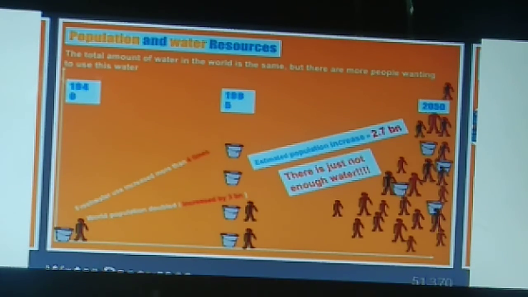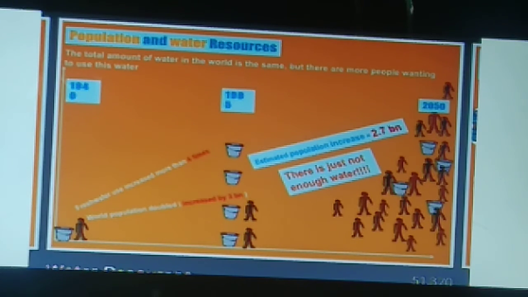Now see, with the help of this diagram we can see the division of population and water resources. If we talk about the earlier years, there is only a single man, so he can easily avail the water. In the next coming years, only two people need water, but there is a lot of water from which they can satisfy their needs.